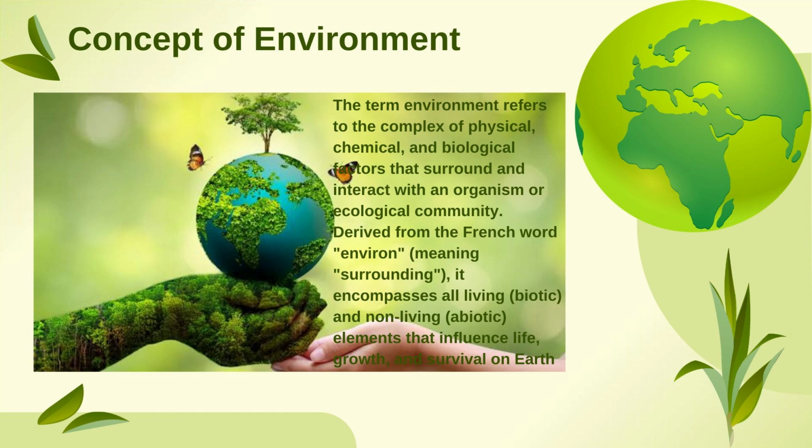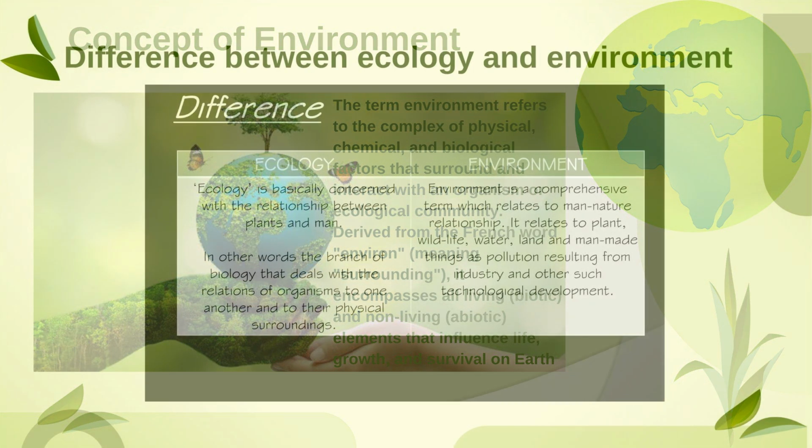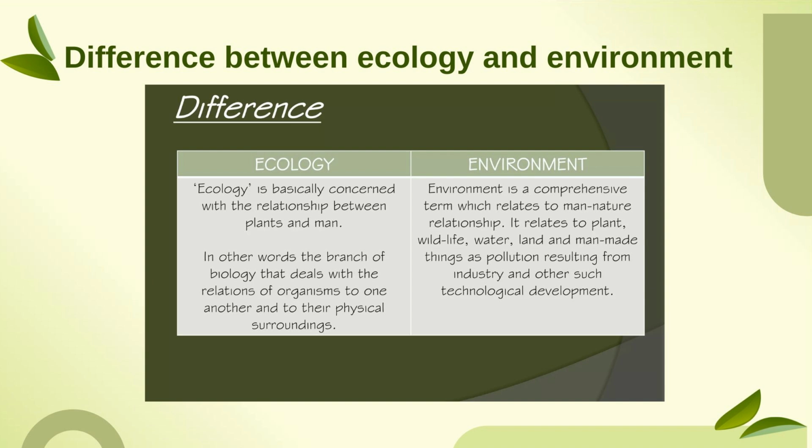So coming to the difference between ecology and environment, ecology is basically concerned with the relationship between plant and man. Okay, so these things are both living. In other words, the branch of biology which deals with the relation of organism to one another, to their physical surrounding.